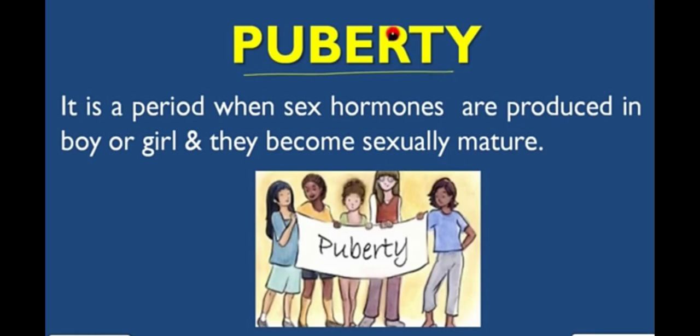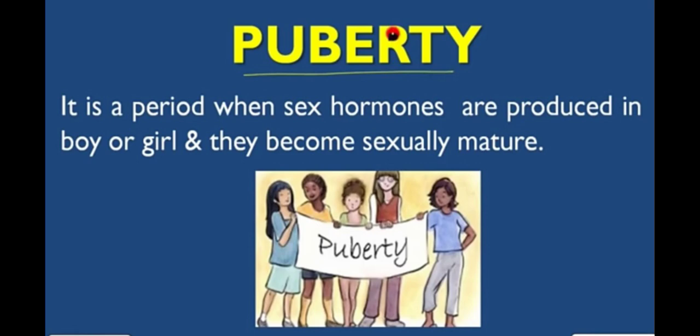There are several changes in the body during adolescence. That marks the onset of puberty, the beginning of puberty. It is a period when sex hormones are produced in a boy or girl.